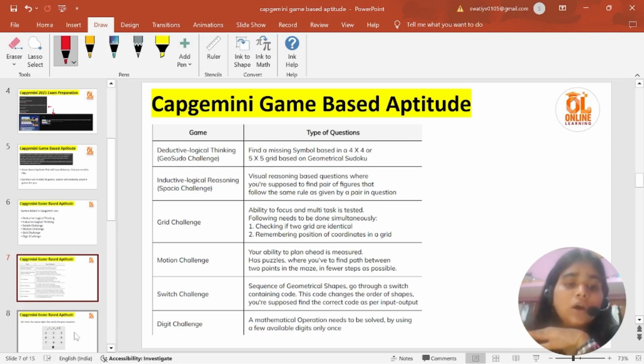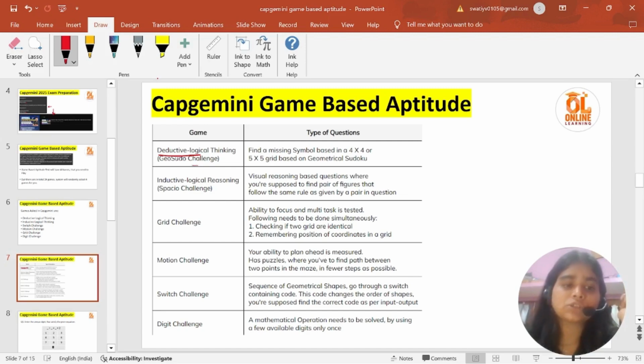And then, you will be given 5 to 6 minutes to solve each level. So you don't have to worry, there are some easy tricks so that you can solve those games. And you just have to visualize everything and you can easily solve those questions. All these games are given in our PPT, so we'll be going through the PPT and solving each of the games, so don't worry.